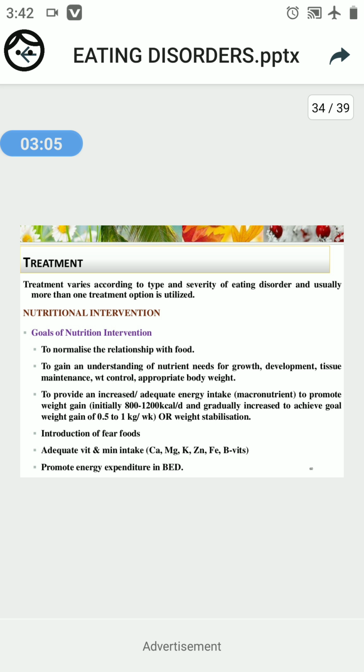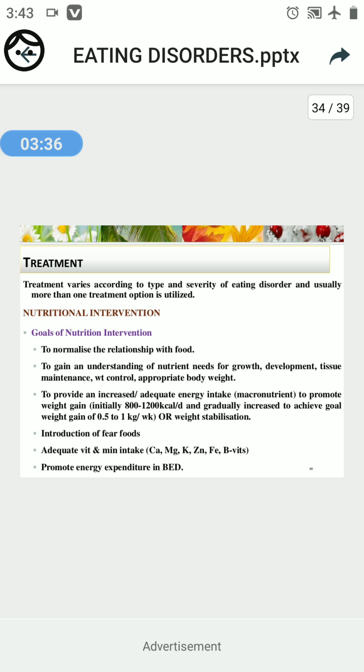The goal of nutritional intervention is to normalize the relationship with food, to gain an understanding of nutrient needs for growth, development, tissue maintenance, weight control, and appropriate body weight. So under the nutritional intervention, we have fixed some goals. The goal of these nutritional interventions is to bring the relationship with food to a normal level.